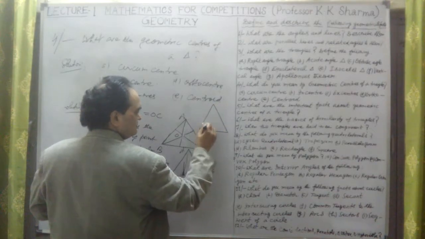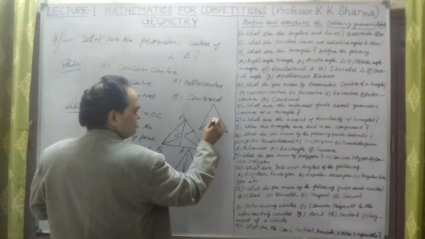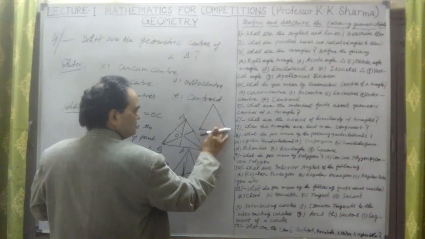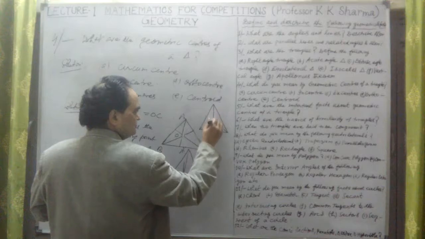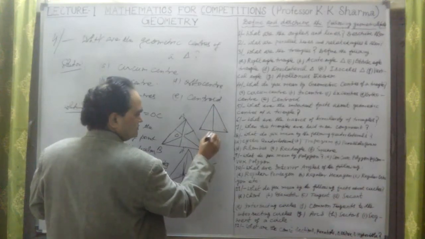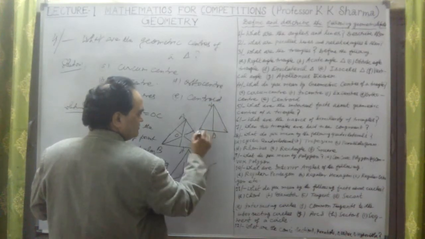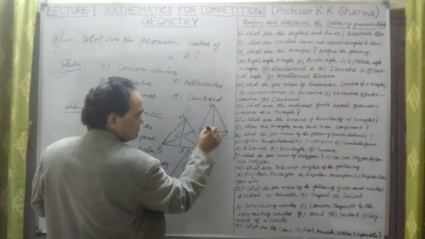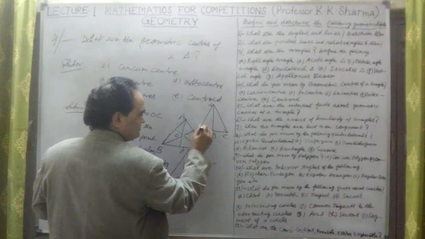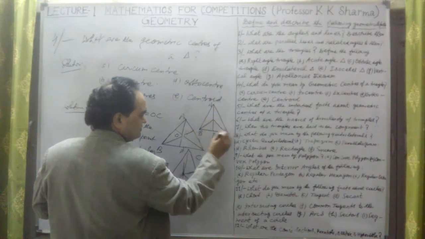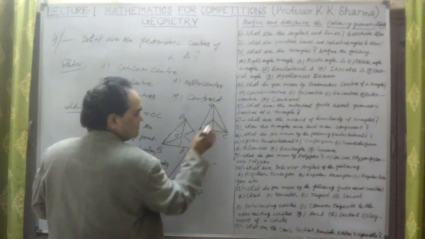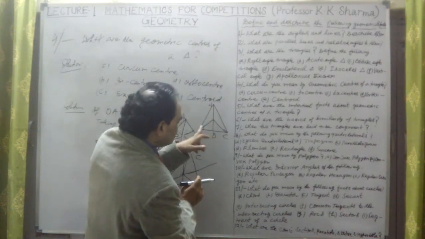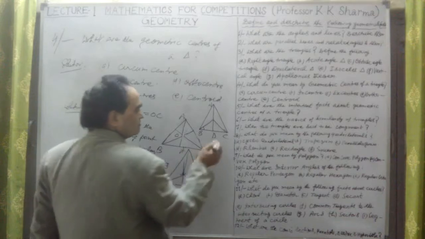Let me take a perpendicular bisector meeting at the midpoint D. If I take any point lying on the AD line, it will be equidistant from B and C.